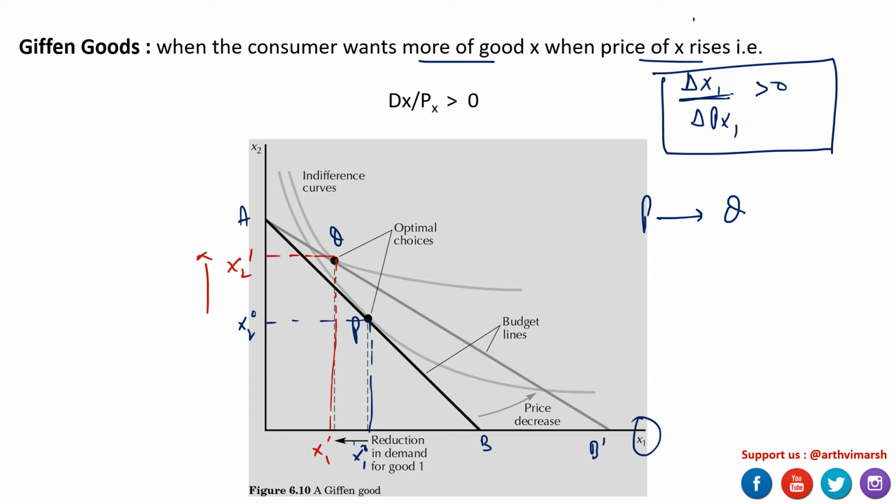Now in this case, what is the inferior or Giffen good here? The Giffen good in this case is X2.